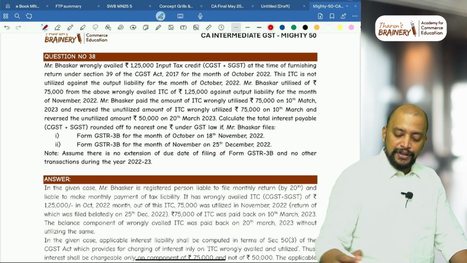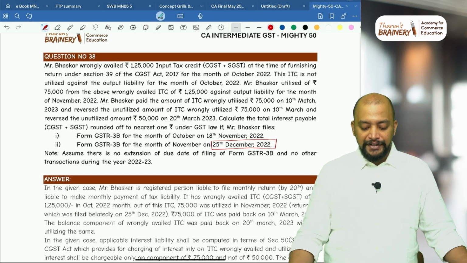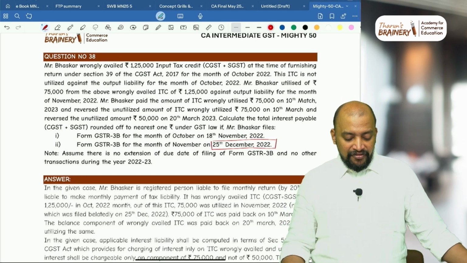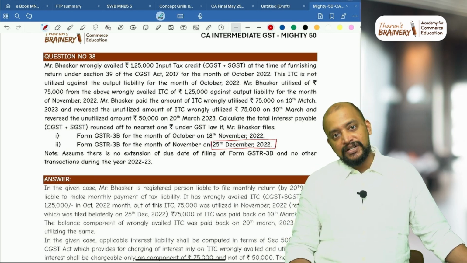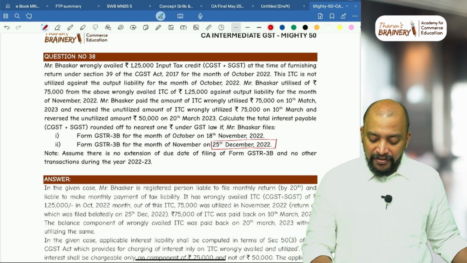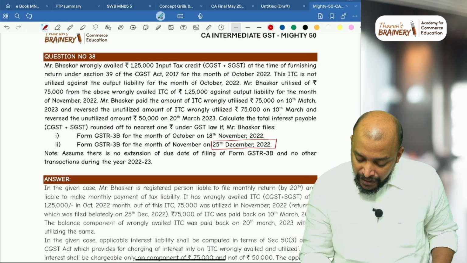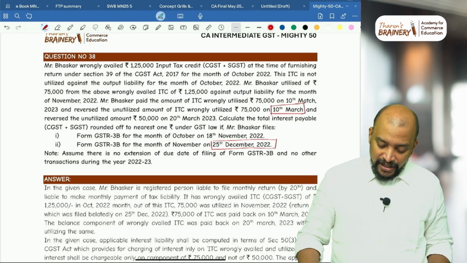So we need to count interest from 25th December 2022, and thereafter paid the amount of ITC wrongly utilized on 10th March and reversed the unutilized amount of ITC wrongly utilized. So out of 1,25,000, 75,000 is on 10th March and remaining 50,000 on 20th March. So first of all, on 50,000 there is no interest. Only on 75,000, that too on 10th March they have reversed. So means 10th March up to that.